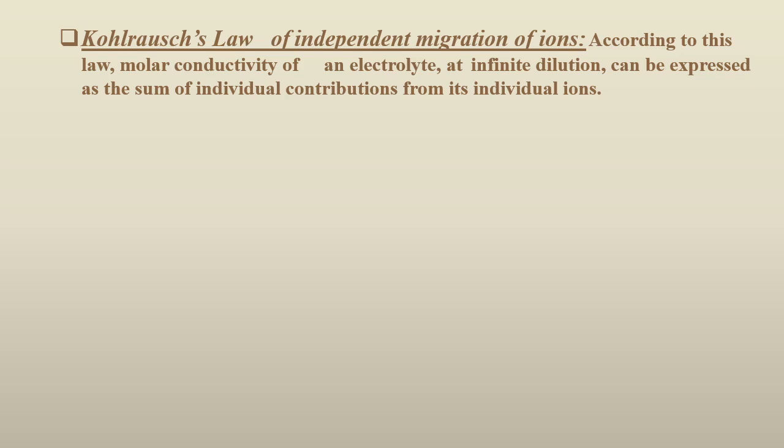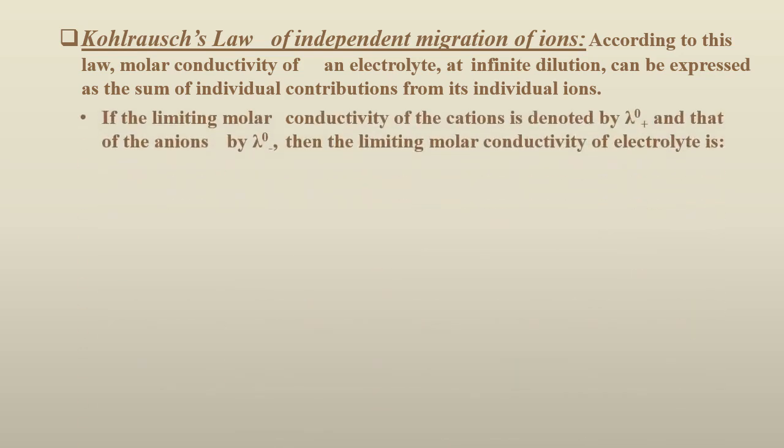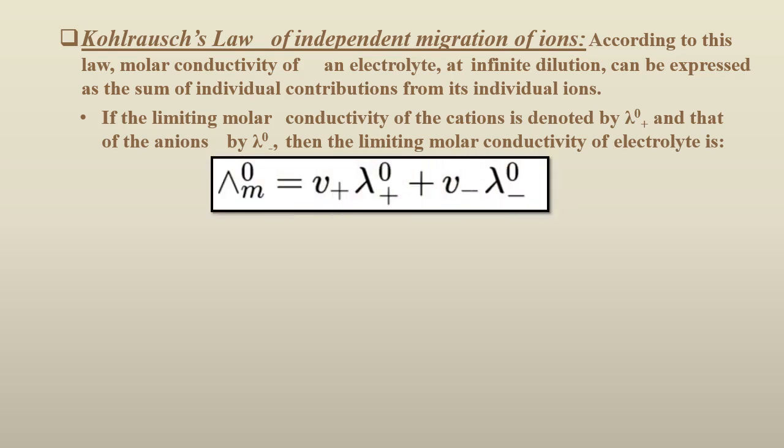If the electrolyte gives v positive and v negative ions due to dissociation, with lambda positive and lambda negative, then their molar conductance can be written as follows, where you can see lambda 0 positive and lambda 0 negative are the ionic molar conductivities of the positive and the negative ions.